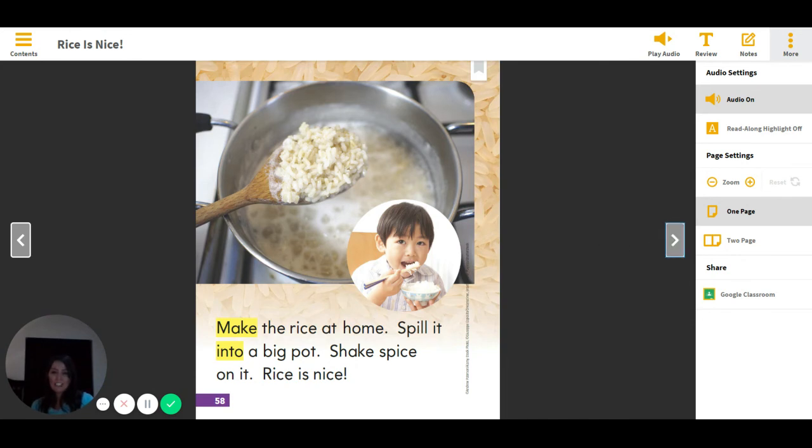Make the rice at home. Spill it into a big pot. Shake spice on it. Rice is nice. Now, what did you shake on this rice? What can you shake on rice? What is that word they use? What do you shake on rice? Spice. So what you shake on rice is spice. And notice the word spice has that soft C sound.